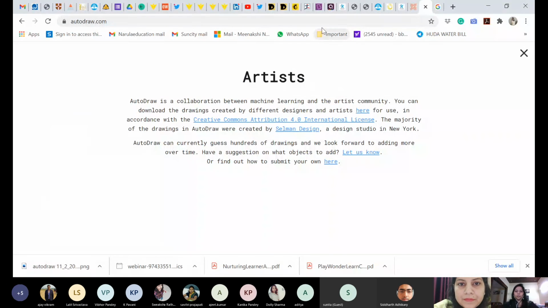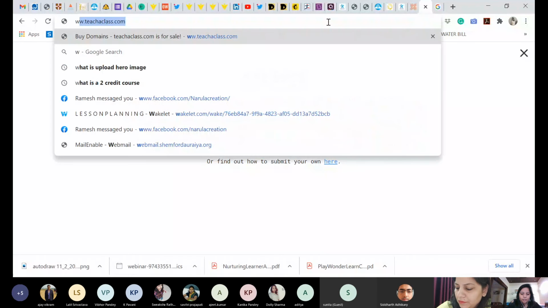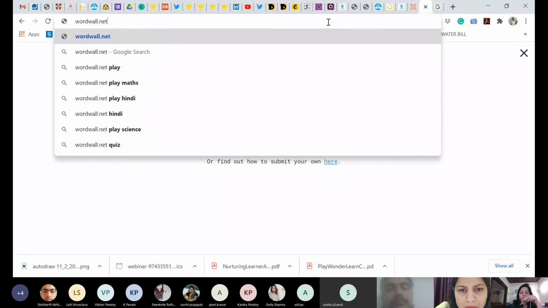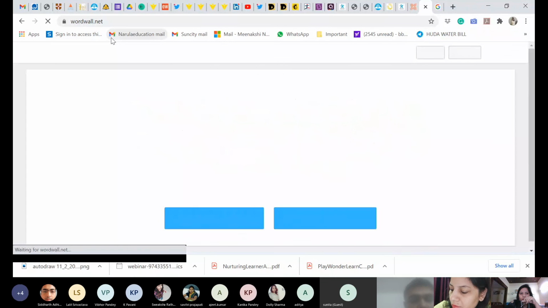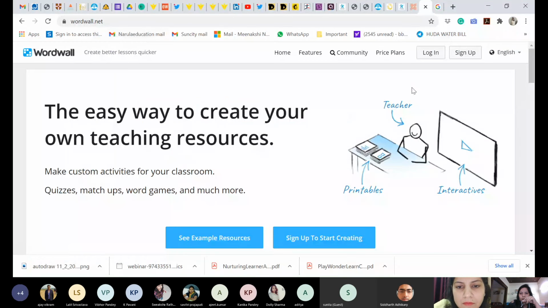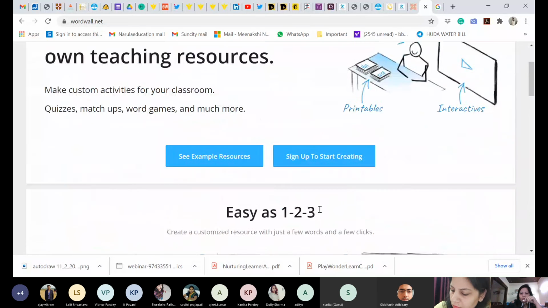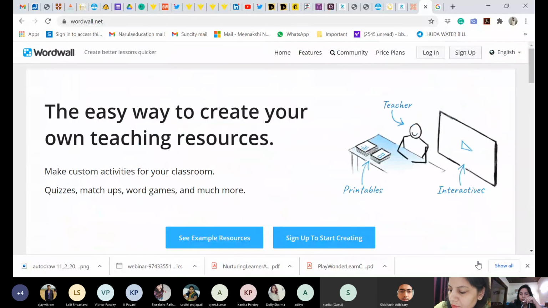All right. So I am just going to start with another one. Another tool that we are going to discuss today is wordwall.net. This is a wonderful, amazing tool to create amazing games. Let me reshare my screen because here I need to log in, I need to sign up. I have already logged in with my another ID. Let me use that ID. Let me reshare my screen.